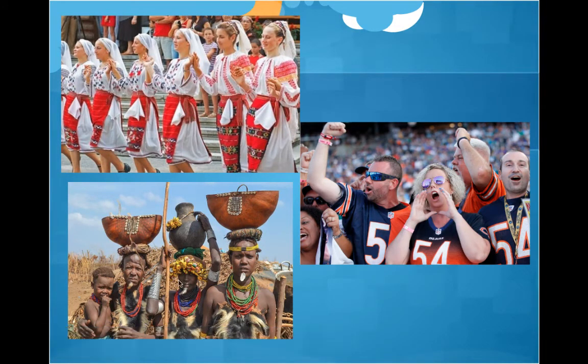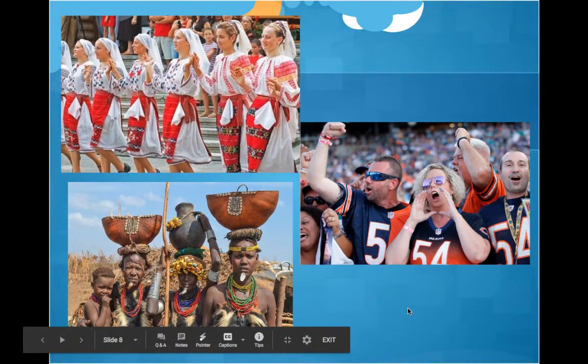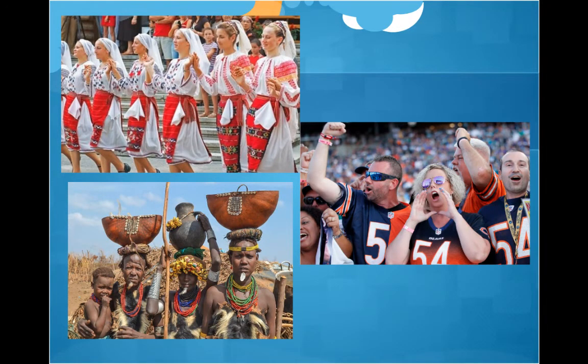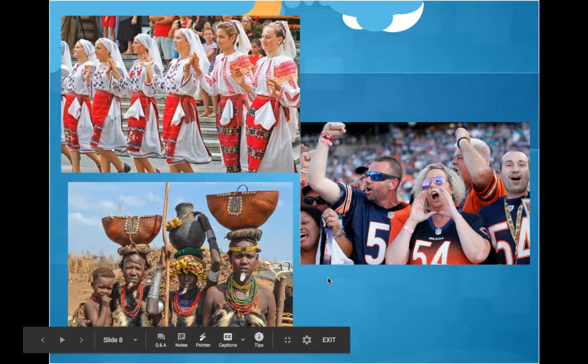And then there's a picture down over here in the bottom left. You can see that the women that you see pictured here are dressed similarly. They're carrying the basket on their heads as kind of a custom. They have kind of the same hairstyle, the same clothing style. That's something that they have in common. And so the idea of a region as a theme of geography is not just limited to the landscape. It's also seen in the people who live in the landscape because people have things in common. And when they have things in common, it helps to form a region within itself among the people who live there.